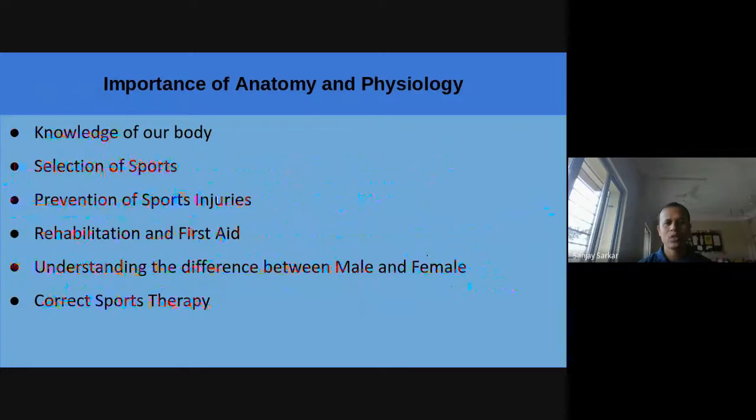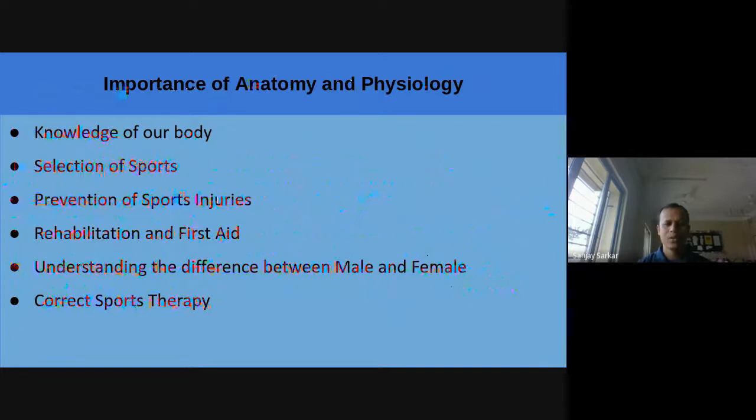Importance of anatomy and physiology. Some importance is there, like the knowledge of our body. Through anatomy we can know our body. Suppose we are watching the outer portion of our body, means we have the knowledge of the outer body, like two hands, two legs, two eyes, nose, everything. But if we do not have vast knowledge about anatomy, then we cannot know what the inner portions, the inner organs, are.